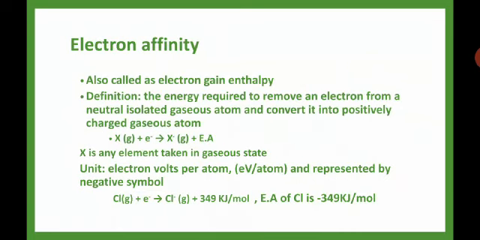Next one, electron affinity. It is the energy released while an atom is converting into an ion. Its unit is electron volt. How does it vary? Across the period, the atomic size decreases and the nuclear charge increases. So across the period, the electron affinity increases. Down the group, the electron affinity decreases.